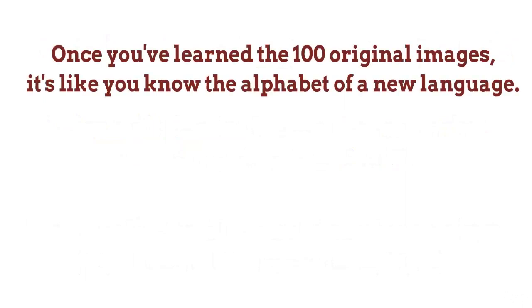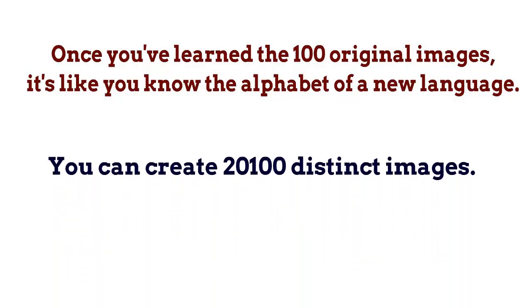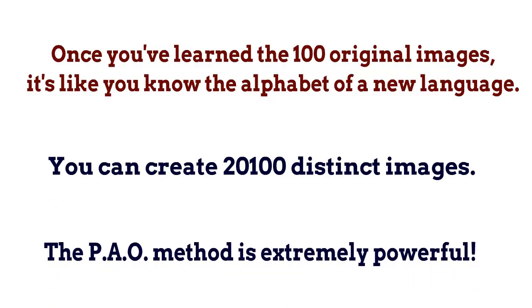Once you have learned the 100 original images, it's like you know the alphabet of a new language. You can apply it to any numbers memorization. In other words, the images of the people, actions, and objects do not change from application to application. Since each person can be combined with 100 actions and 100 objects, it means you can create 20,100 distinct images to memorize long randomized sequences of numbers. Therefore, the PAO method is extremely powerful.